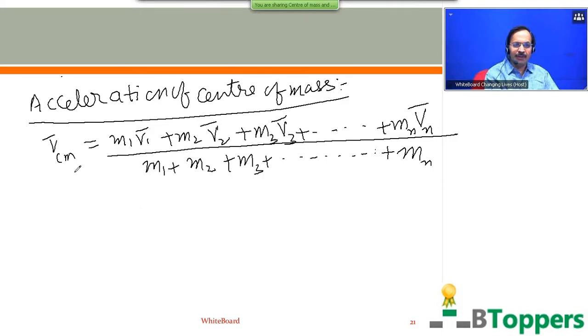To get the expression for the acceleration of center of mass, you can differentiate this equation on both sides with respect to time t. When you are differentiating both sides with respect to time t, the masses of the individual particles of the system can be treated as constants.